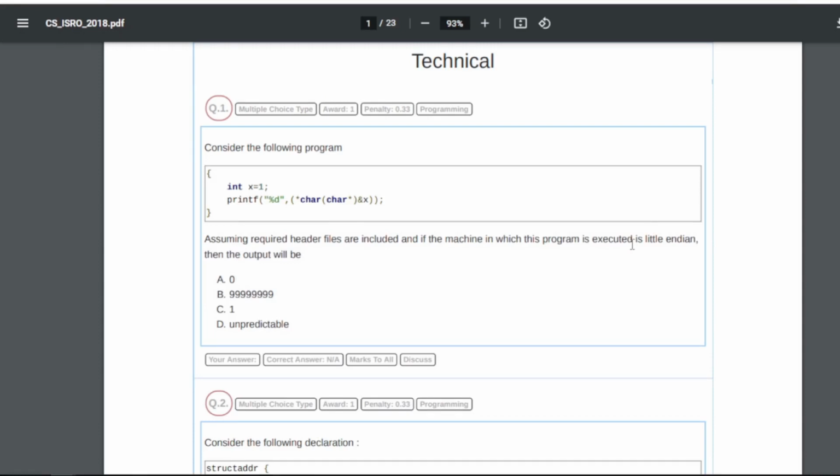Hi friends, welcome back. So today we have the ISRO 2018 paper, right? I could not find the exact paper, but I got this question paper from GATE Overflow. You can also visit the site. There you will get the detailed solution and every discussion of the question paper.